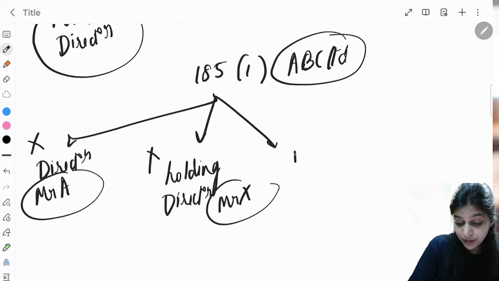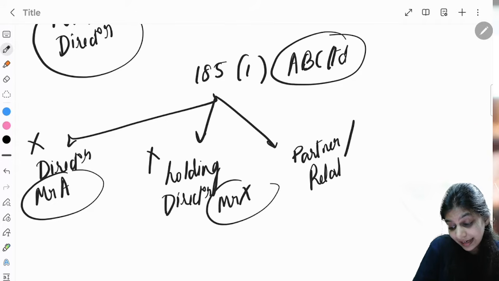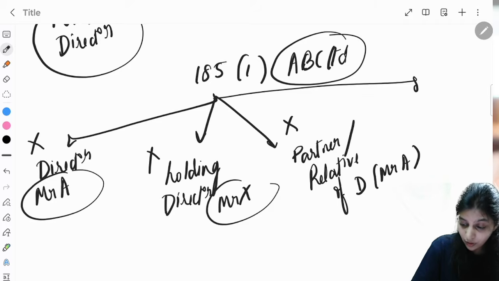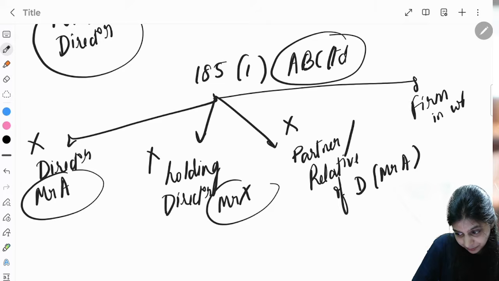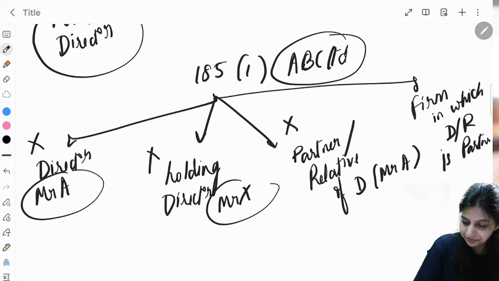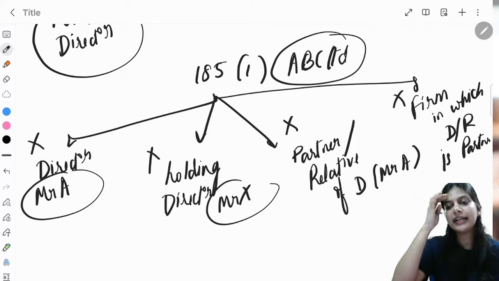Next, a company cannot give loan to the partner or relative of the director. Now here director is Mr. A in our example. A company cannot give loan to the firm in which the director or the relative is the partner. Director or relative is partner. These are the 4 cases given under section 185 subsection 1.